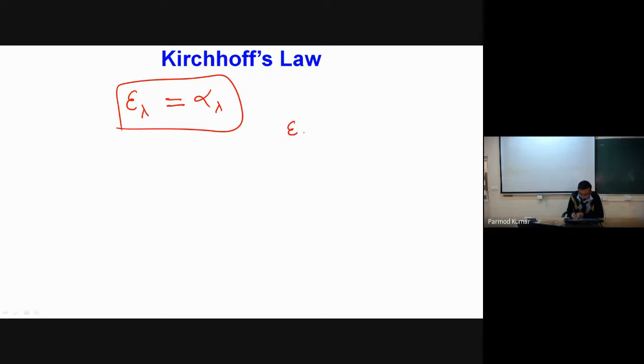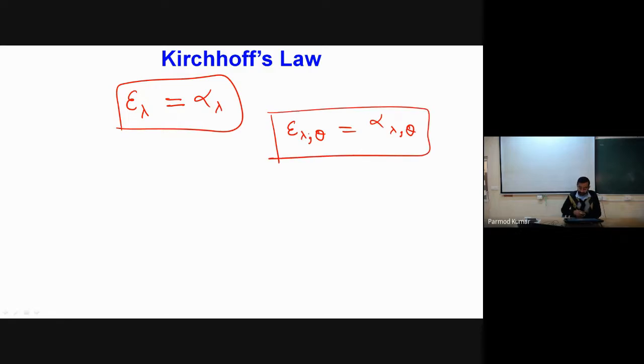Similarly, there are relations which say that epsilon lambda comma theta equals alpha lambda comma theta, which represents nothing but the spectral directional emissivity and the spectral directional absorptivity. So from Kirchhoff's law, we have seen that we can relate our emissivity to absorptivity.